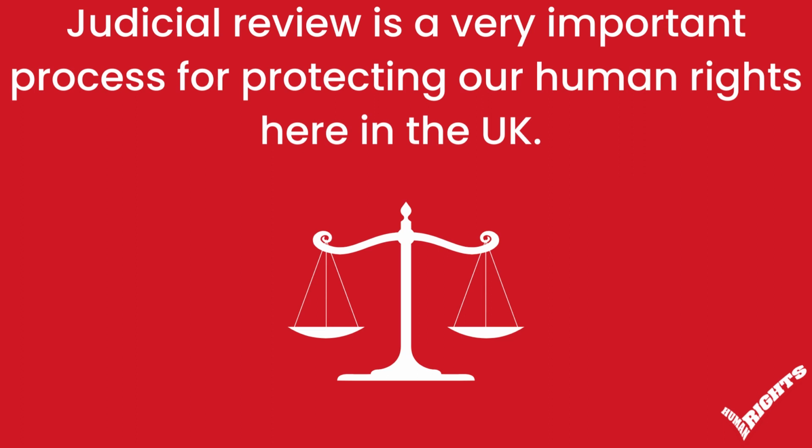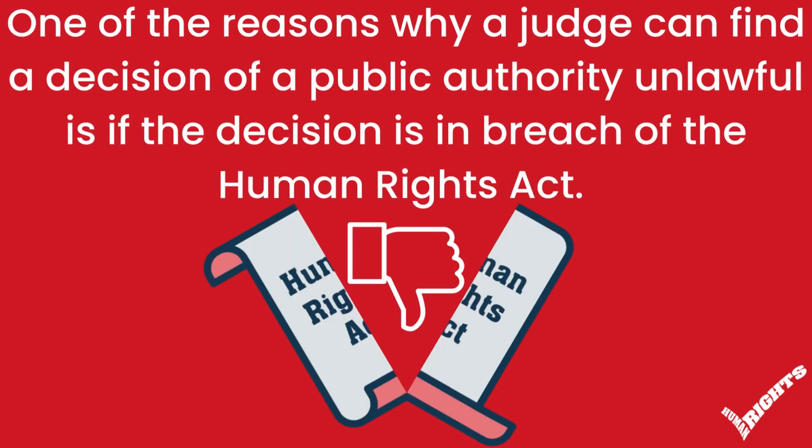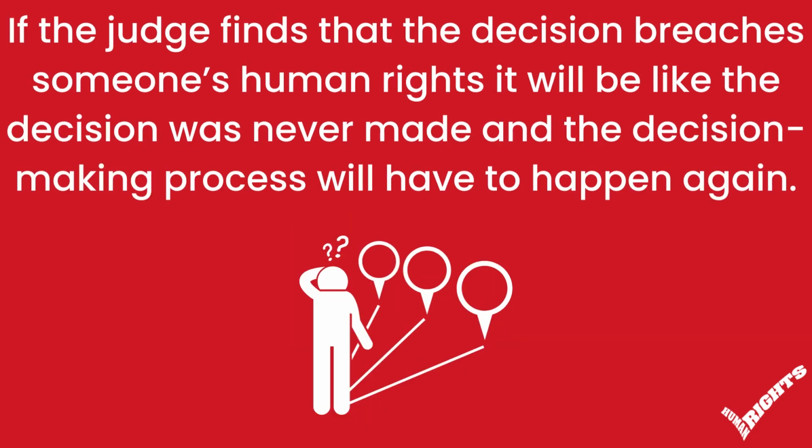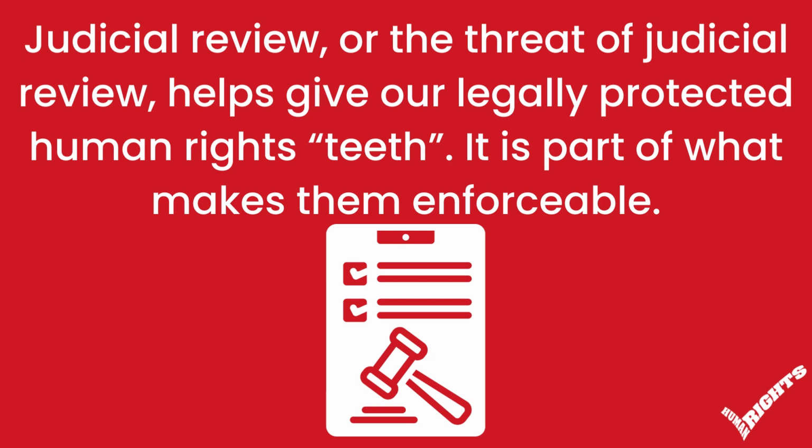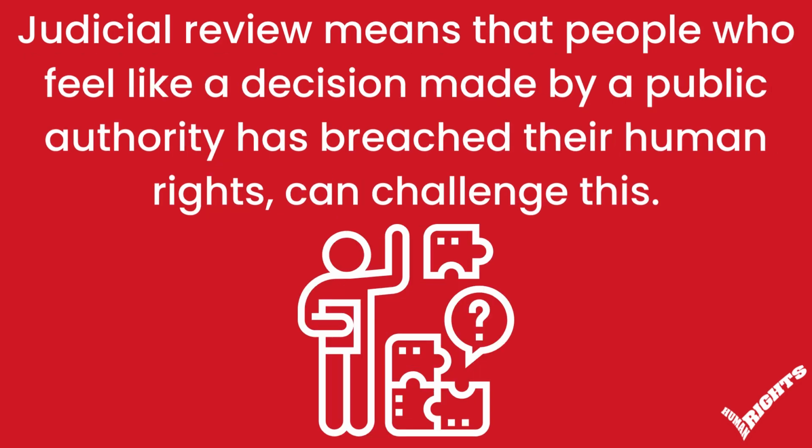Judicial review is a very important process for protecting our human rights here in the UK. One of the reasons why a judge can find a decision of a public authority unlawful is if the decision is in breach of the Human Rights Act. If the judge finds that the decision breaches someone's human rights, it will be like the decision was never made, and the decision-making process will have to happen again. Judicial review, or the threat of judicial review, helps give our legally protected human rights teeth. It is part of what makes them enforceable.